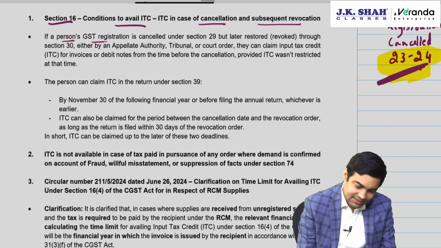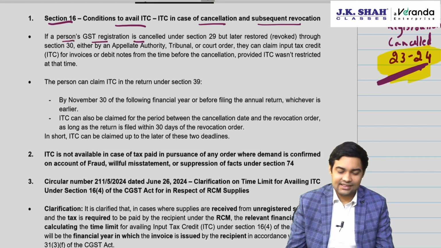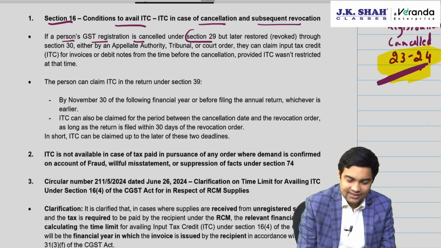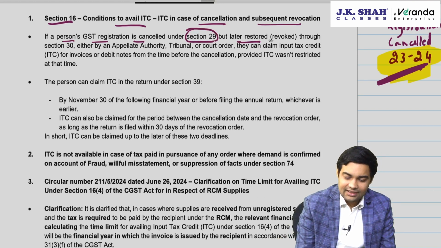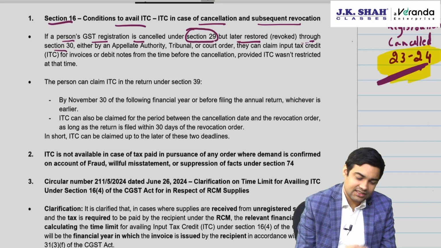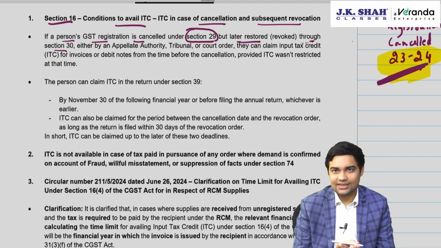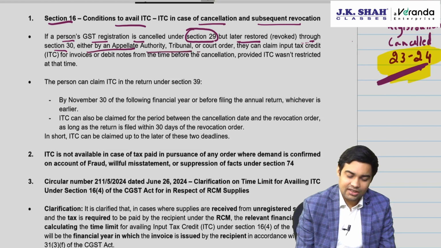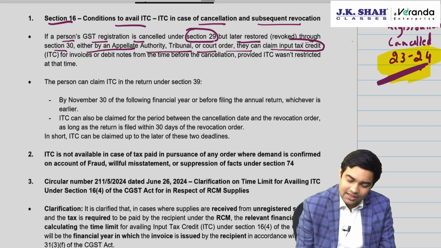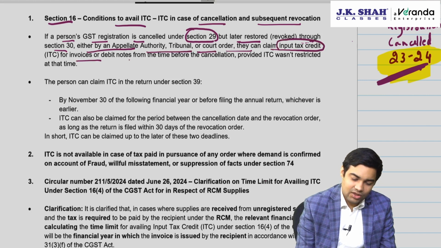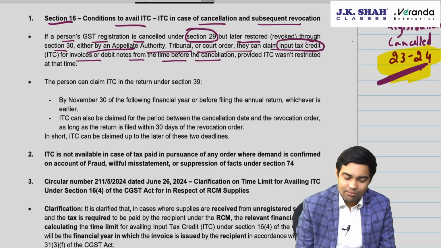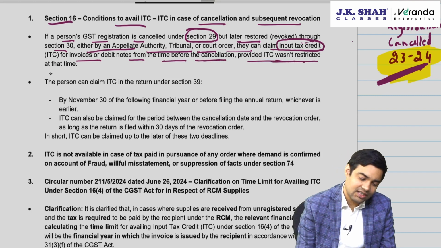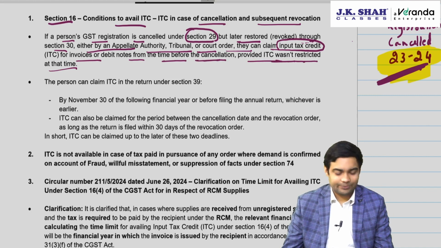If a person's GST registration is cancelled under section 29 but later restored through section 30, cancellation section 29, revocation section 30, either by appellate tribunal, appellate authority, or court order, then they can claim the input tax credit for invoices or debit notes from the time before the cancellation, provided ITC wasn't restricted at that point of time.